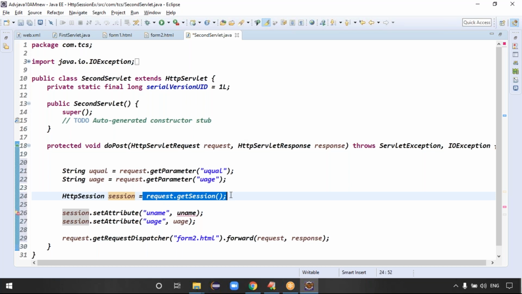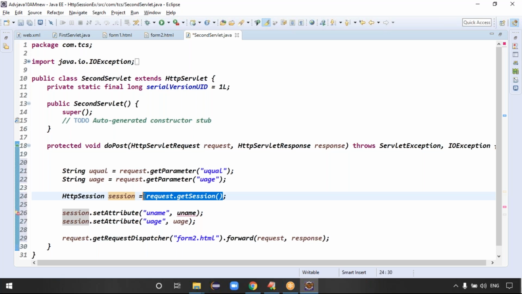It means this reference is pointing to the existing object. Unfortunately, if in the first request itself the object was destroyed, then request.getSession tries to locate the object, but the object is not available, right?